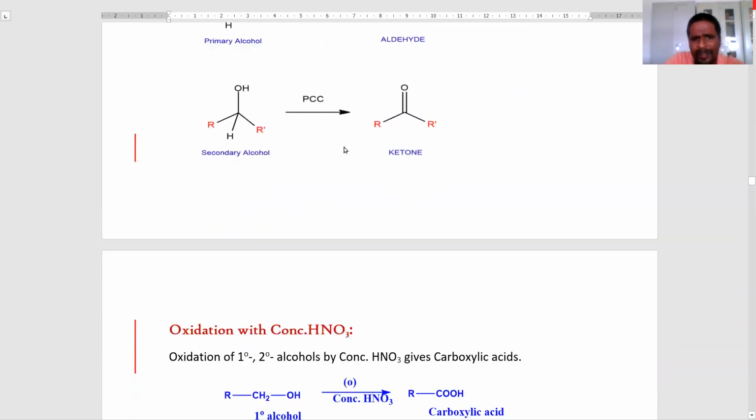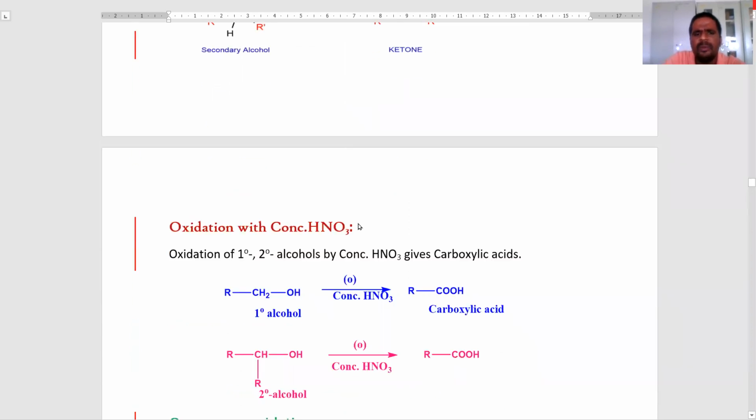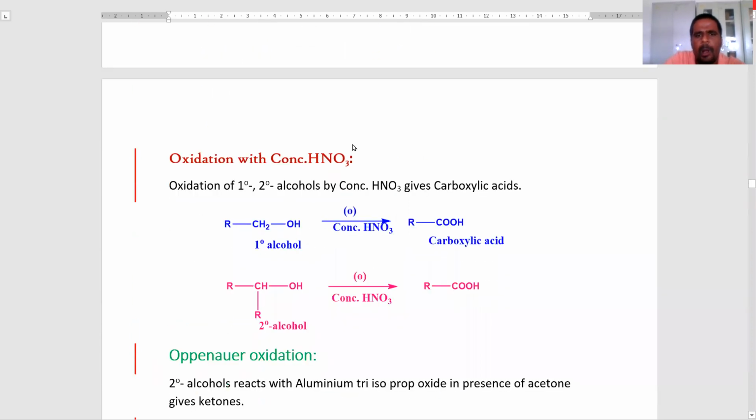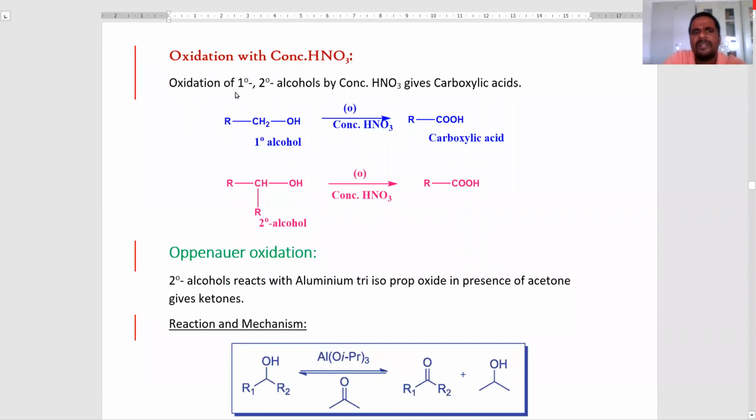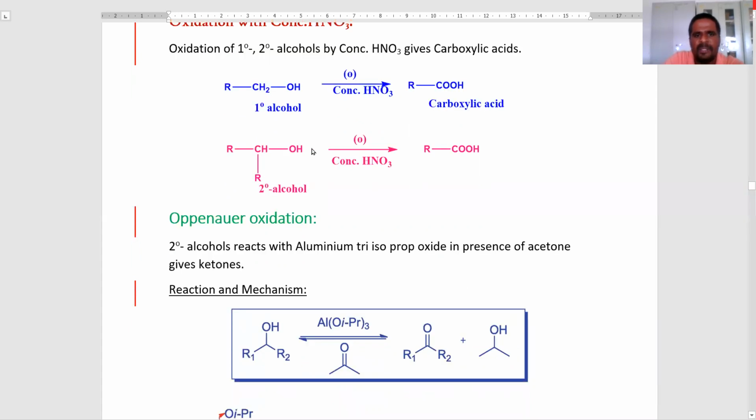Next one is oxidation with concentrated nitric acid. Oxidation of primary and secondary alcohols with concentrated nitric acid gives carboxylic acids. Here you observe that primary alcohols and secondary alcohols are reacting with concentrated nitric acid to produce carboxylic acids. This is the chemical properties of alcohols.